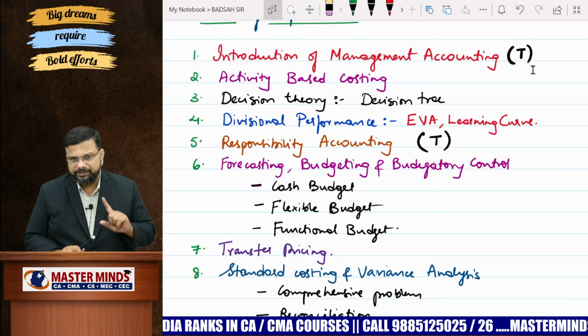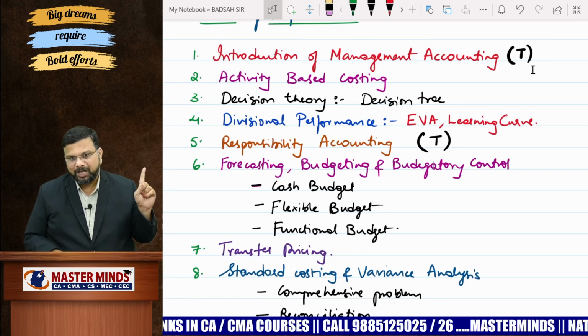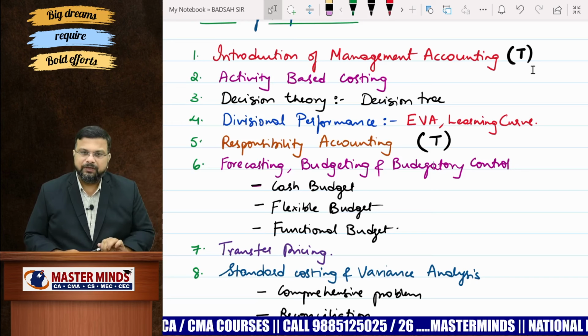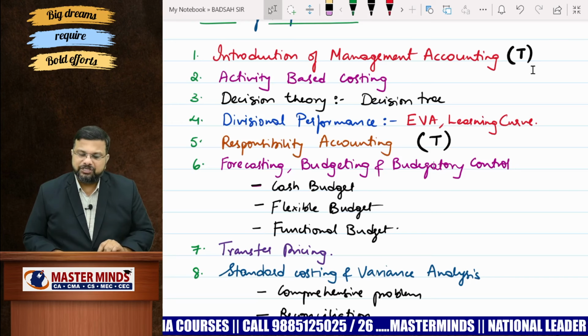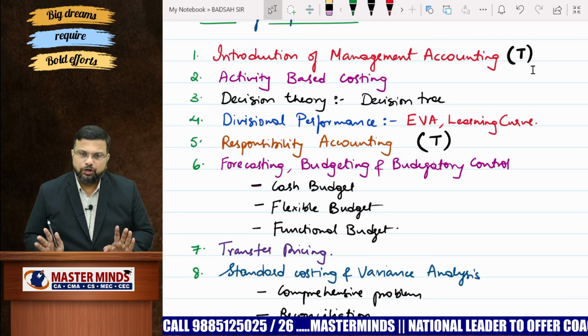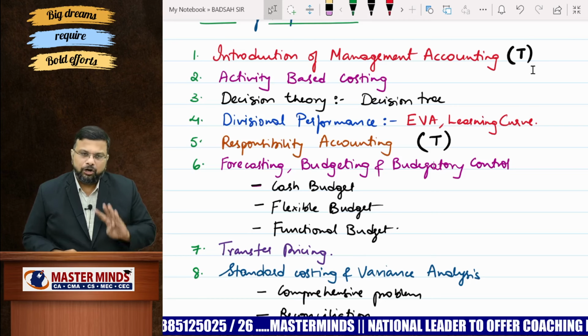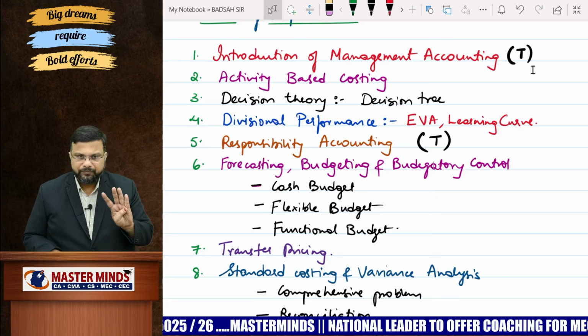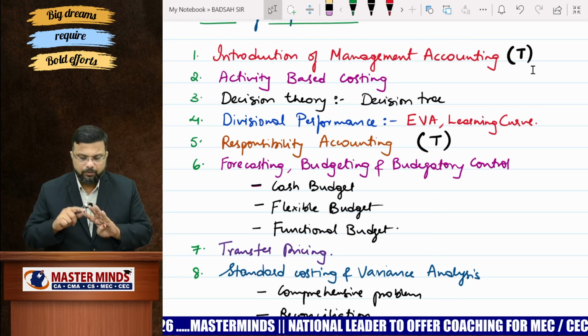Already flexible and functional budgets are covered in cost accounting, right? So cash budgets. Then prepare transfer pricing. Transfer pricing is all about opportunity cost concept, contribution, opportunity cost concept. So there are only 4 models when it comes to transfer pricing. Any question should be framed on these 4 models.